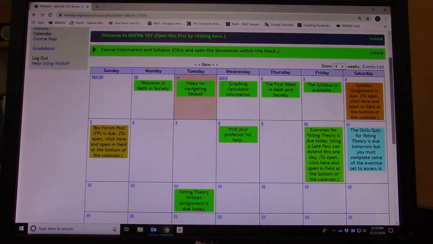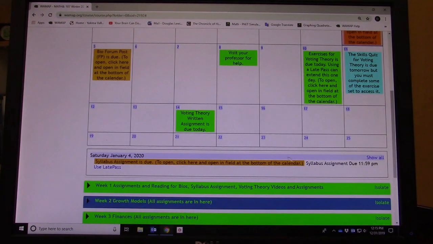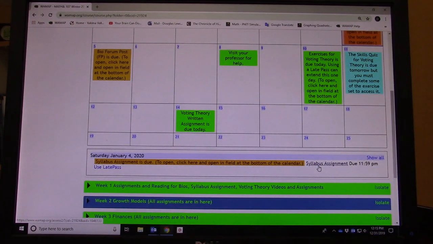So just to access an assignment for Saturday, you need to have read the syllabus and completed this assignment. For the assignment due dates, remember you select a day and that highlights it, and then you scroll to the bottom of the calendar. And right there you click on this syllabus assignment.